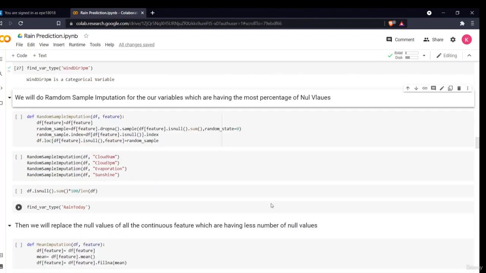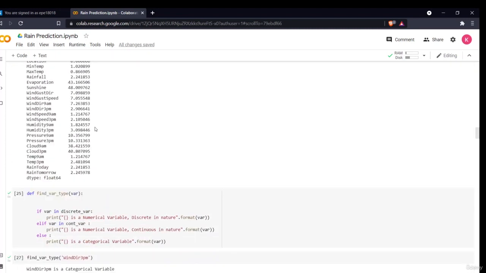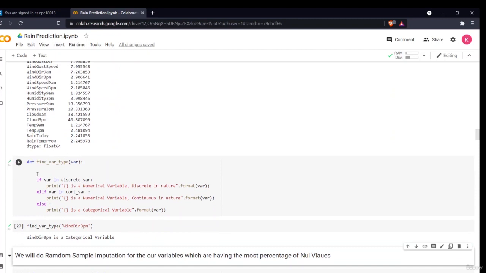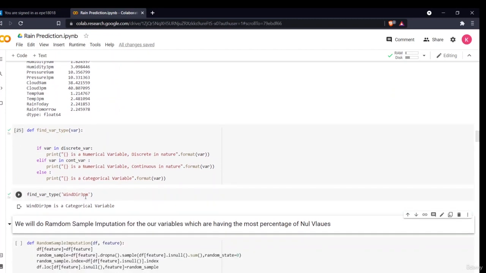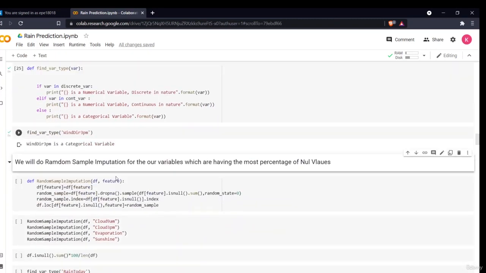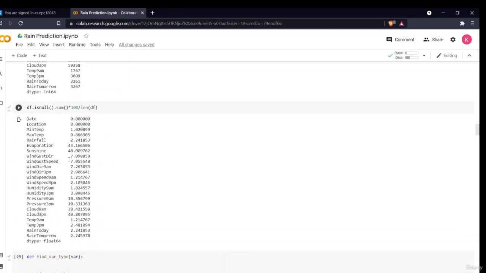Hello all, welcome to our next section of the project. In the previous sections, we saw how our data was distributed and what the different categorical variables and numerical or continuous variables were. We also defined a function which tells us which variable is what type. We have also seen the percentage of null values each variable was carrying.